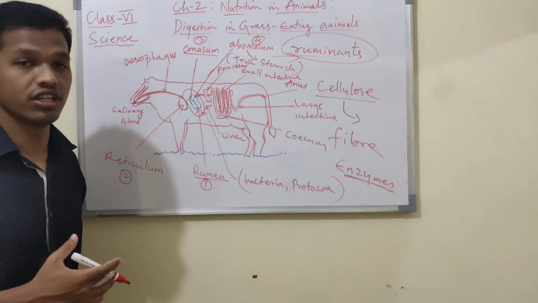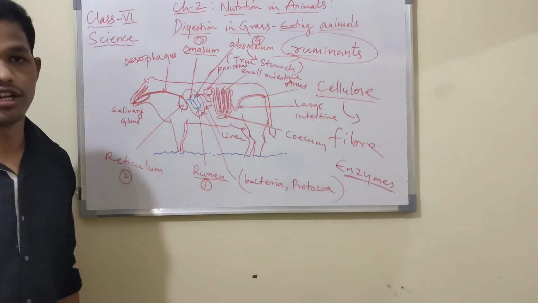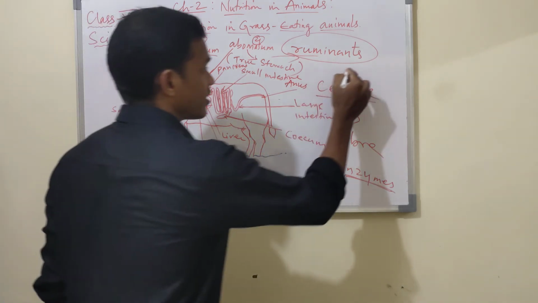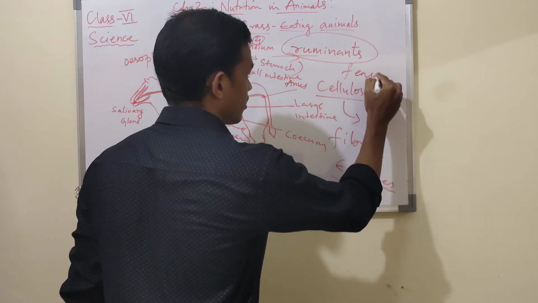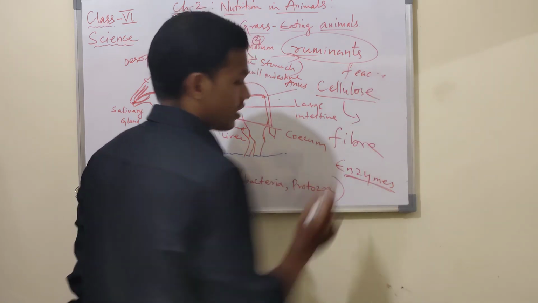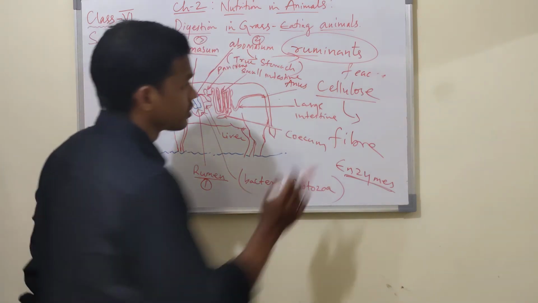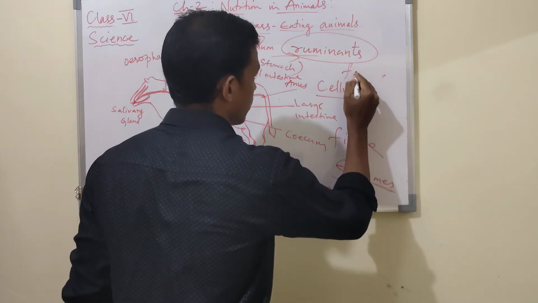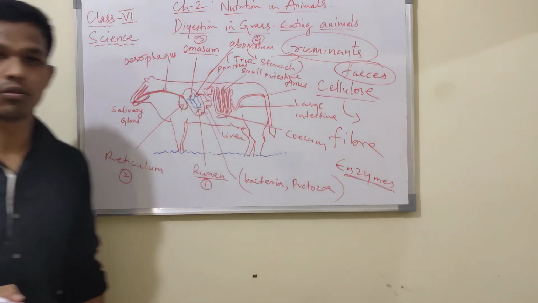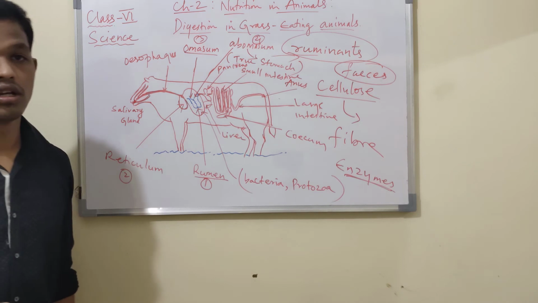Therefore they must be excreted through the anus as defecation, in the form of feces. Feces is the waste product, the stool, which is excreted outside the body.